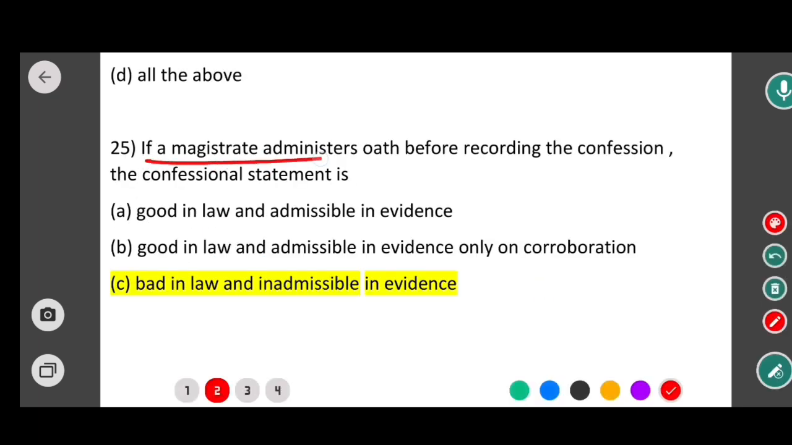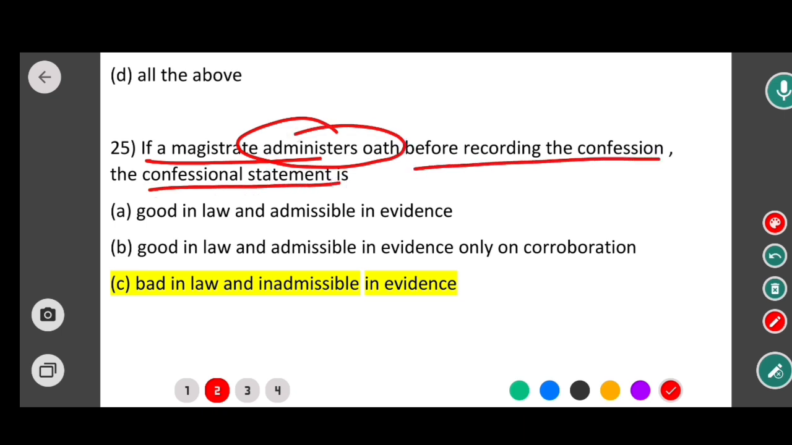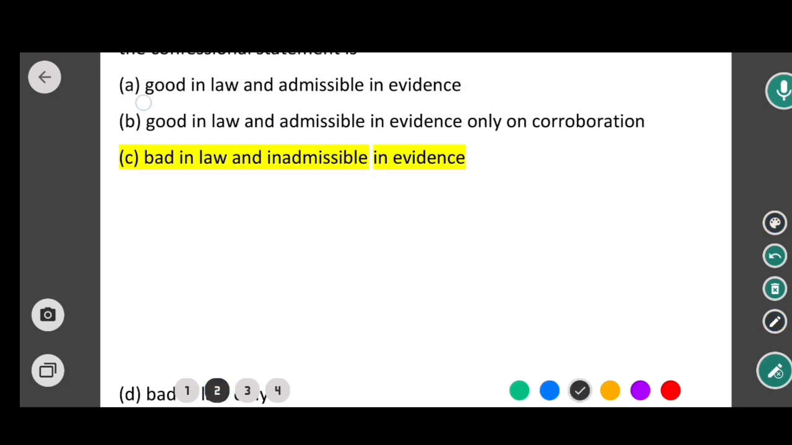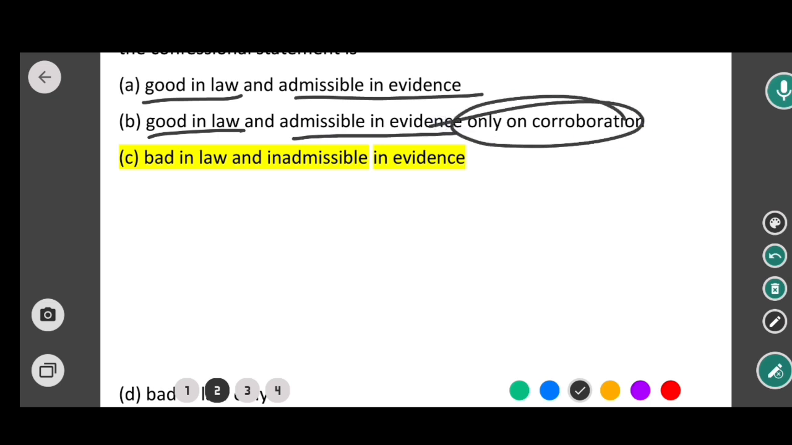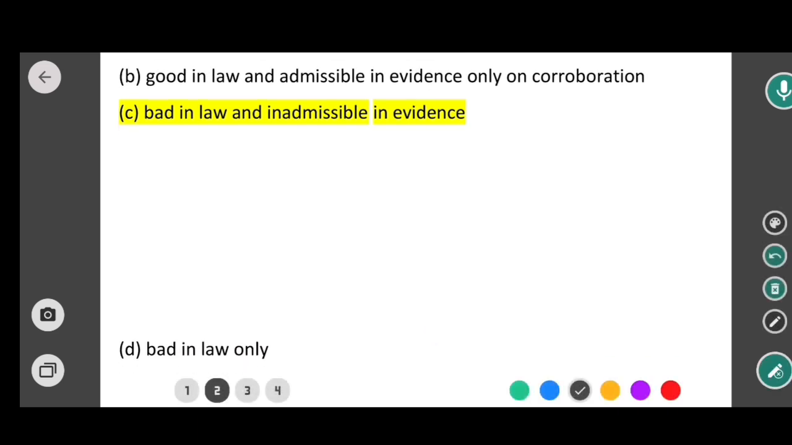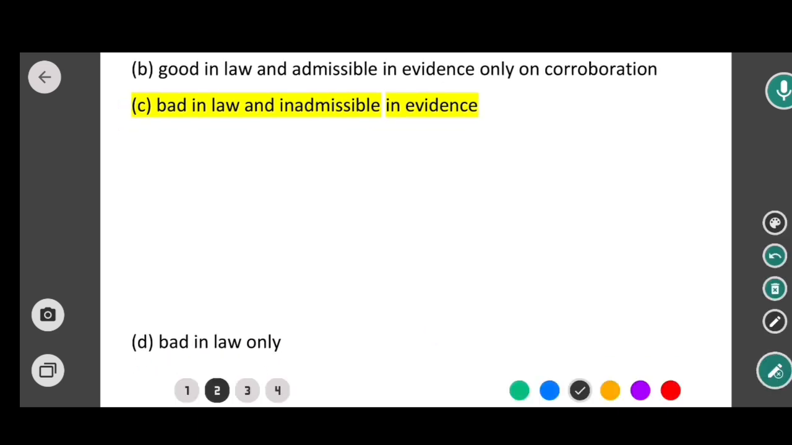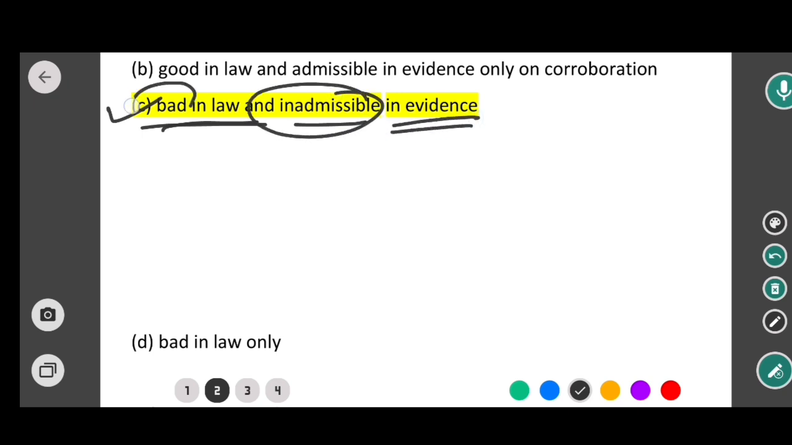If a magistrate administers oath before recording the confession, the confessional statement is, options are: good in law and admissible in evidence, good in law and admissible in evidence only on corroboration, bad in law and inadmissible in evidence, and bad in law. So in this case the correct option would be bad in law and inadmissible in evidence.